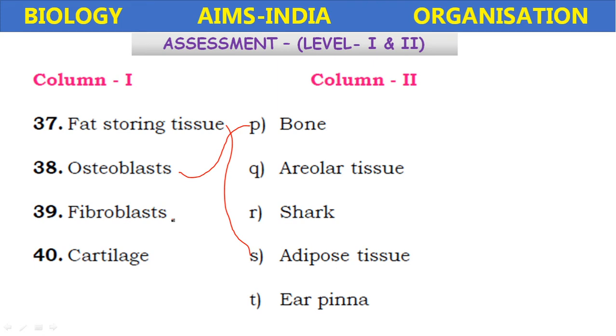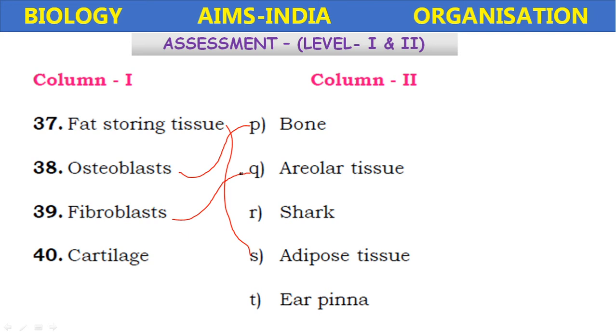Fibroblast cells are present in the areolar tissue. Areolar tissue is composed of different types of cells we have discussed. They are fibroblast cells, mast cells.